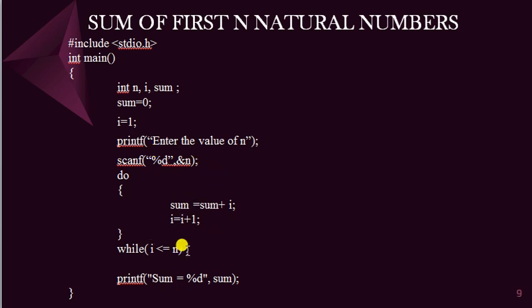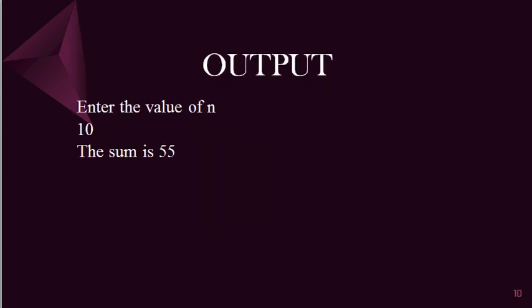If we are giving n as 10, when I is equal to 11, the control will go out of the loop, then print sum. So what may be the output of this? The output will be: enter the value of n, then we enter 10, then the output will be the sum is 55. That is what happens in the case of do while statement.